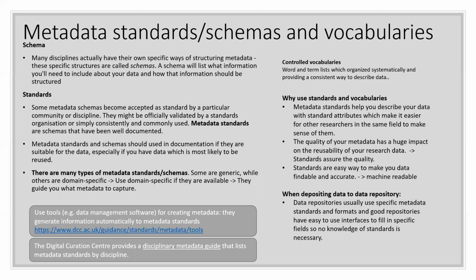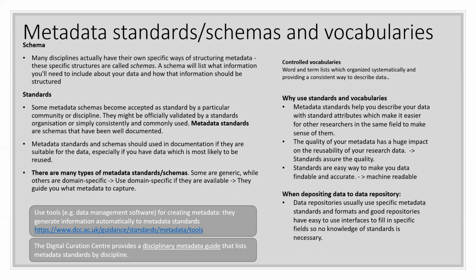A little bit more about these metadata standards or schemas and vocabularies. Very often it's not always clear what you mean by different elements when you are describing your data. For example, you have the word author. Sometimes for other people, it's not clear what you mean by author. With regard to a dataset, do you mean the creator of the dataset, or maybe the author of the publication which is related to this dataset?